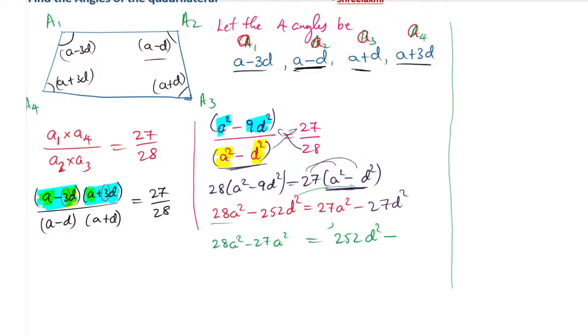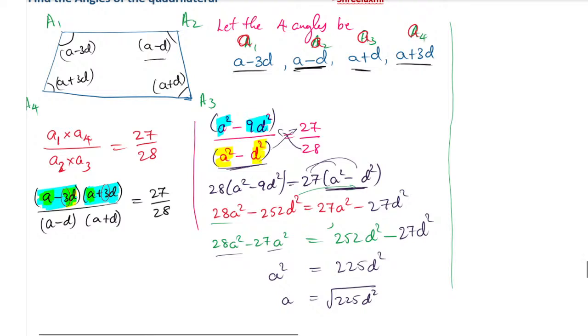Okay. So here the minus 27 d square will remain. So here it will be similar. A square will remain as it is, 28 a square minus 27 a square is a square only. But 252 minus 27 is nothing but 225 d square. Yes, very good. So a value is equals to root of 225 d square. So root of 225 is 15, and root of d square is d. So a value is nothing but 15d. Okay, sorry, a value is 15d we got.